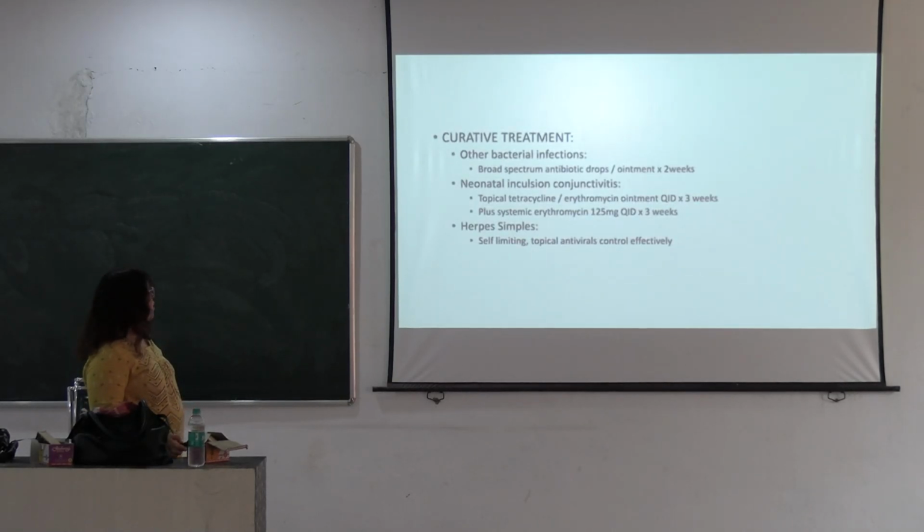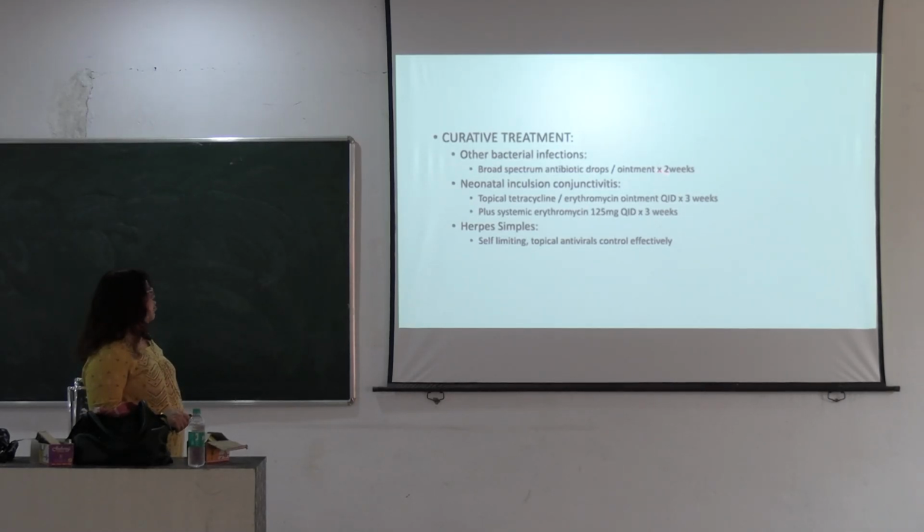And for other curative treatments, if bacterial infection is there, as given in mucopurulent treatment, broad spectrum antibiotic eye drops and ointment are given for 2 weeks.